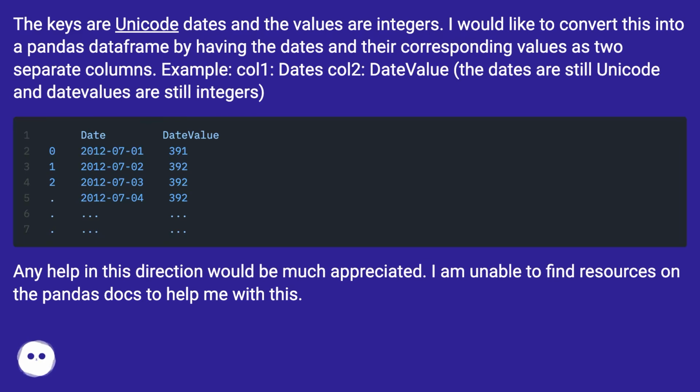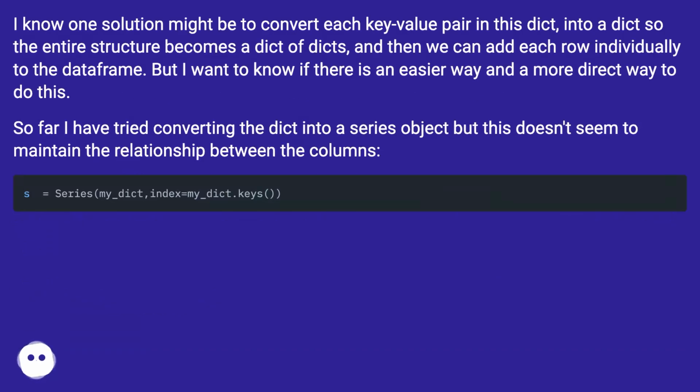I am unable to find resources on the pandas docs to help me with this. I know one solution might be to convert each key value pair in this dict into a dict so the entire structure becomes a dict of dicts, and then we can add each row individually to the data frame. But I want to know if there is an easier and more direct way to do this. So far I have tried converting the dict into a series object, but this doesn't seem to maintain the relationship between the columns.